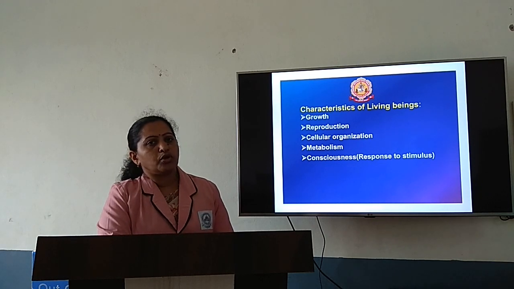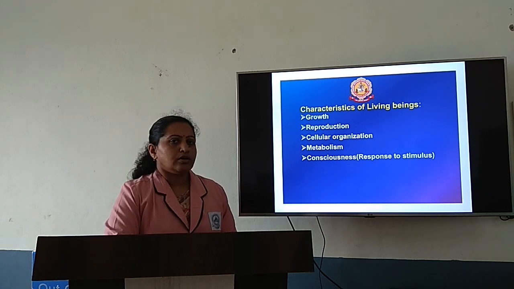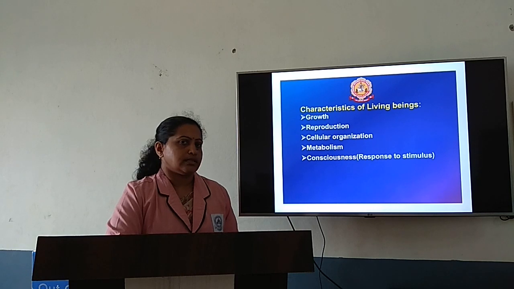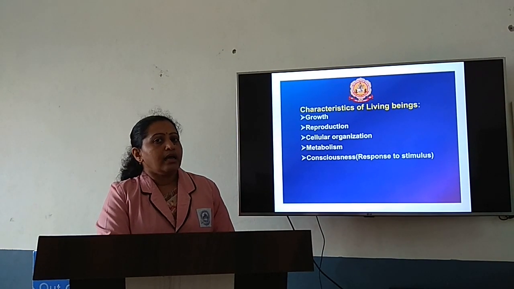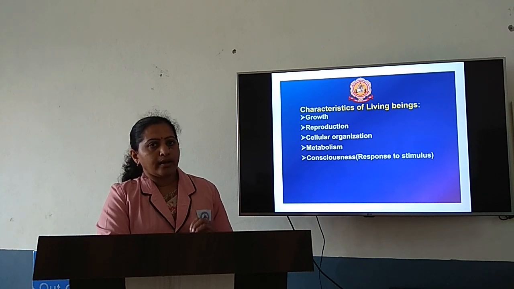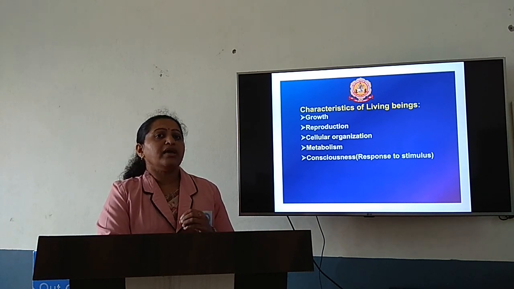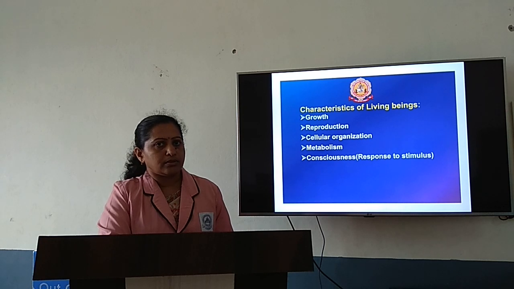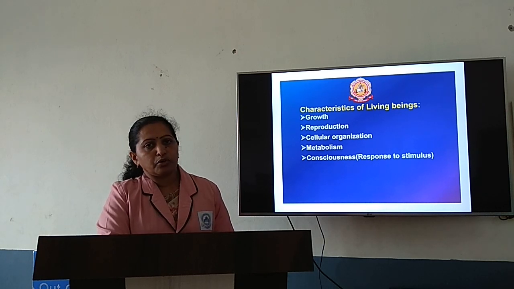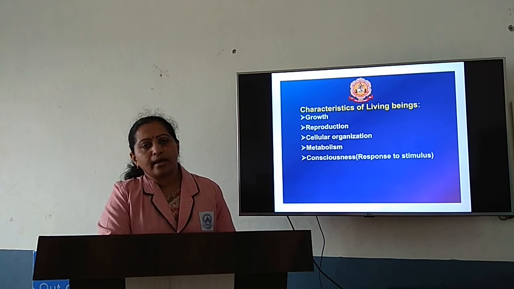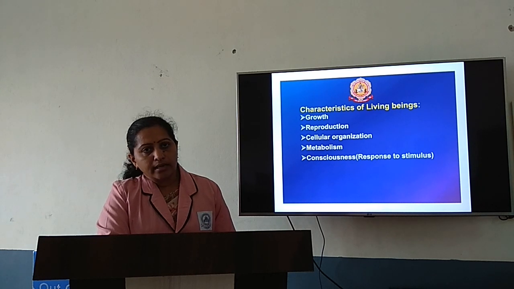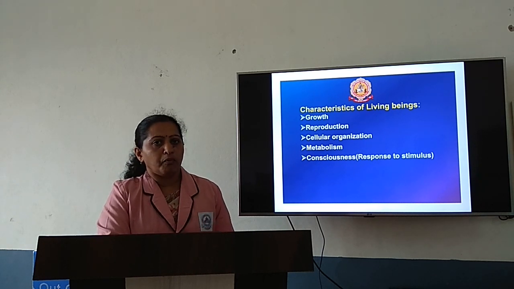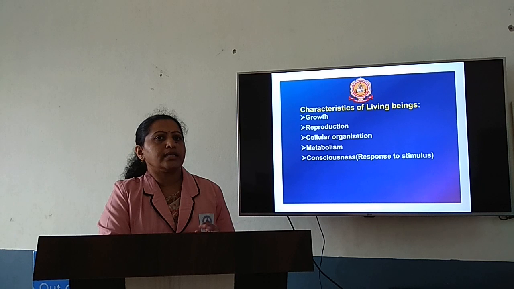Next, let us move on to one more characteristic feature of living beings, that is consciousness. The term consciousness mainly relates to an organism and its awareness of the environment. So consciousness can be referred to as awareness of an organism to the environment or environmental stimulus. Different types of organisms respond in a different way to the stimuli that are present in the